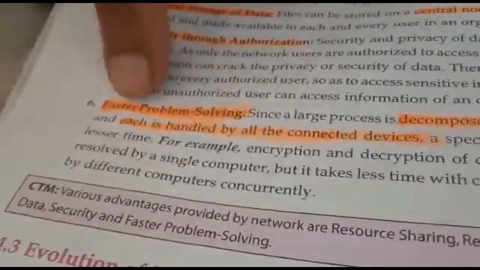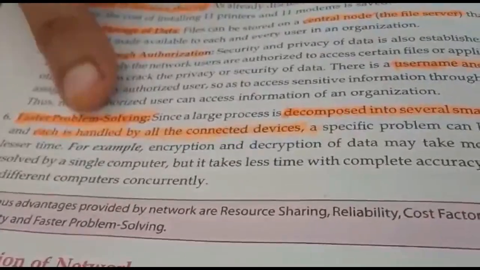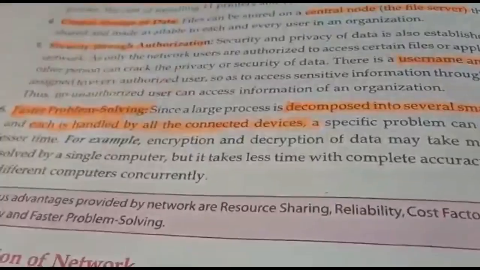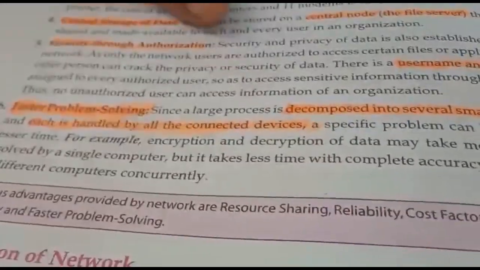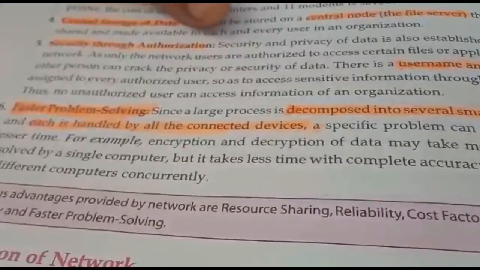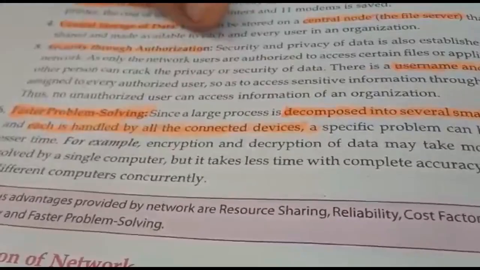Next is faster problem solving, another important point. When there are many large programs to be handled, if one system does all the processing, it is very difficult and time consuming to complete that process.